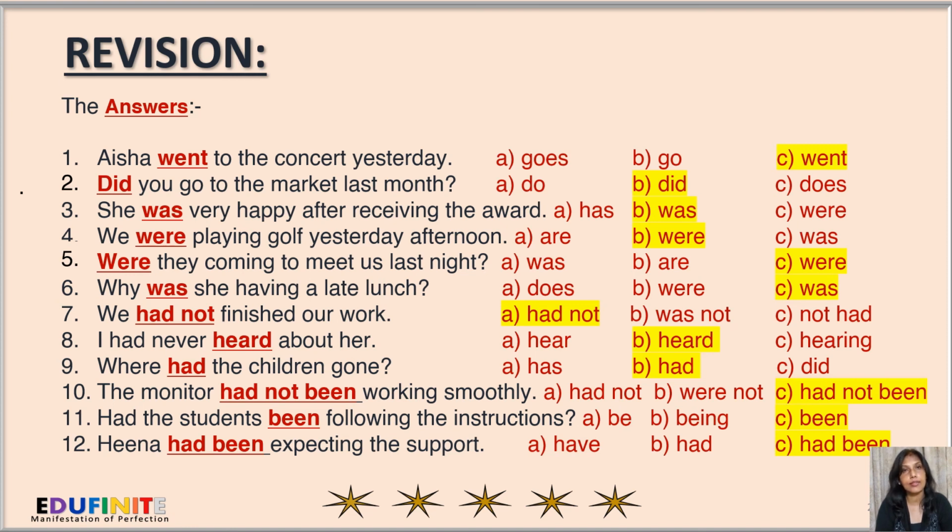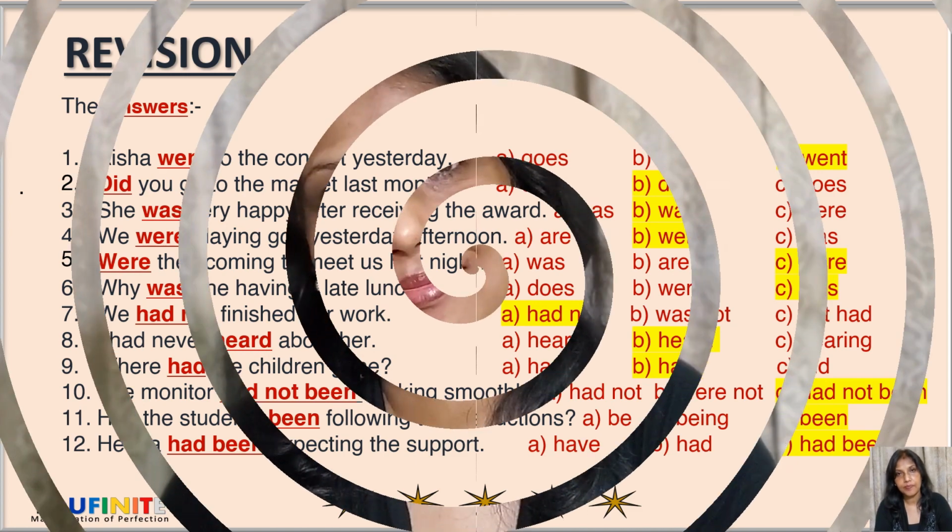Next, the monitor had not been working smoothly. So here again, this is in the past perfect continuous tense, so had not and were not are not applicable. Next, had the students been following the instructions? Be and being won't be applicable because this is again the past perfect continuous tense, so been is the only answer. Next, Hina had been expecting the support. So had been is for past perfect, and expecting is in the continuous, so it is the past perfect continuous tense. So have and had will not be applicable over here.